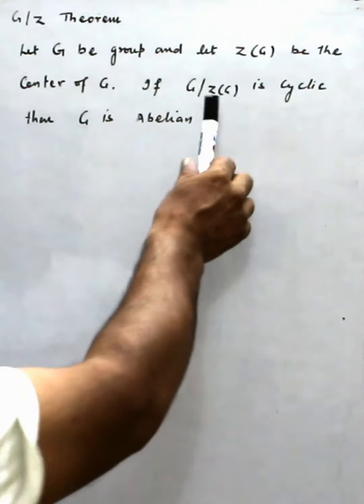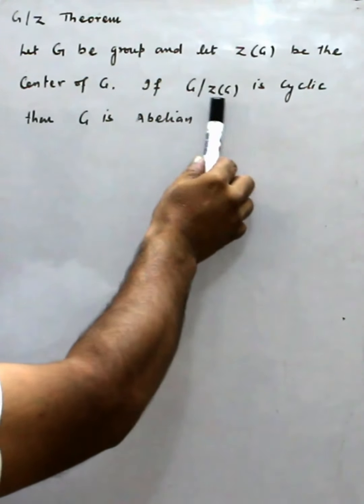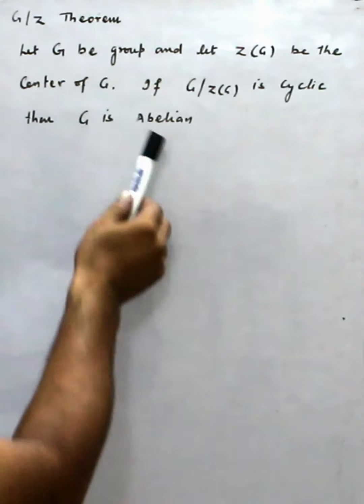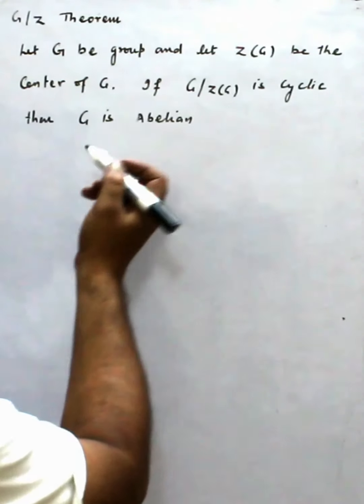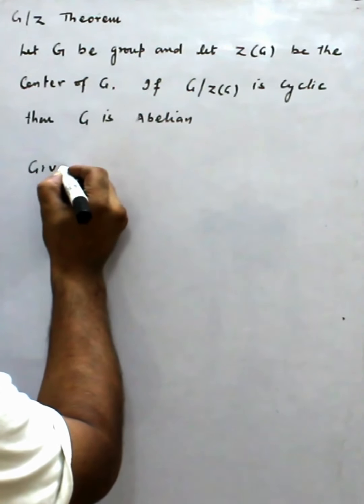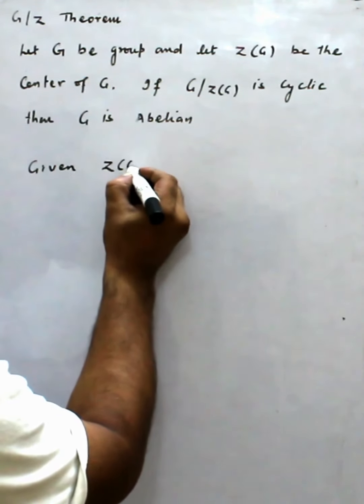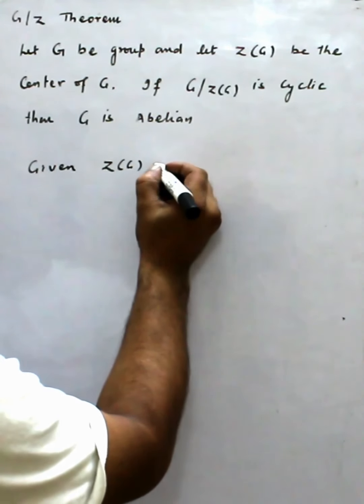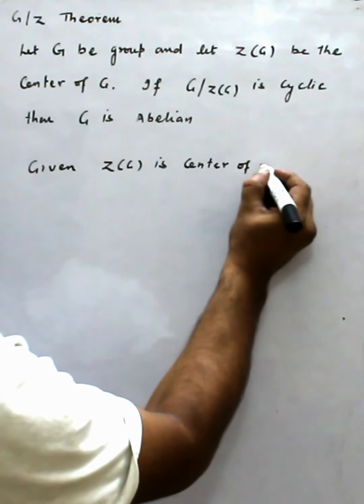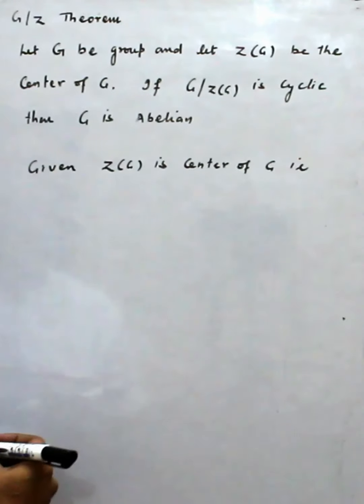So, the G/Z theorem: let G be a group and Z(G) be the center of G. If the factor group G/Z(G) is cyclic, then G is abelian. Before we prove the theorem, we notice what is given. The given is that Z(G) is the center of G. What is the meaning of this?